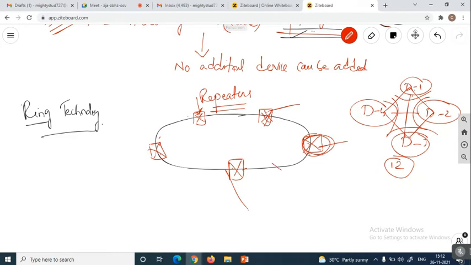Suppose if there is an unlinking, if there is an unlinking.